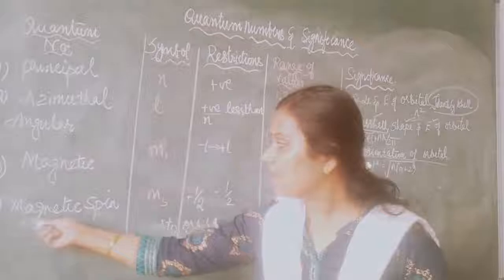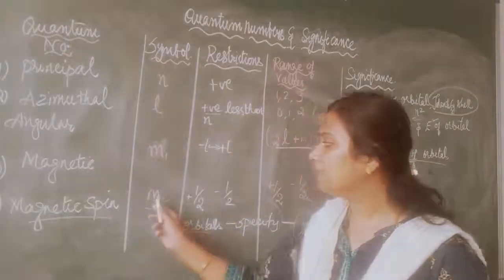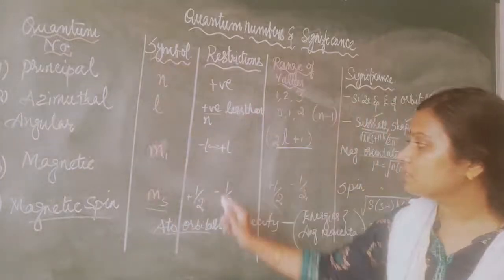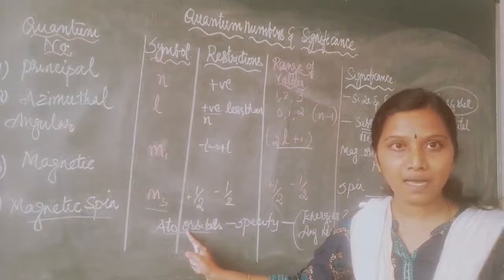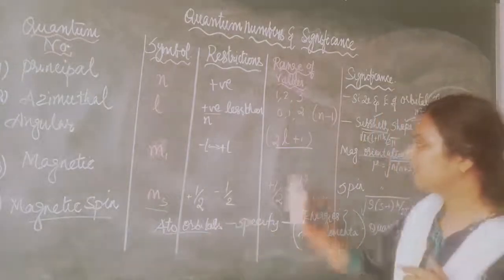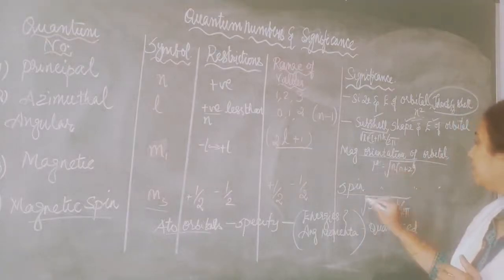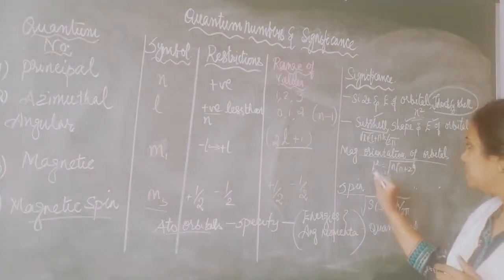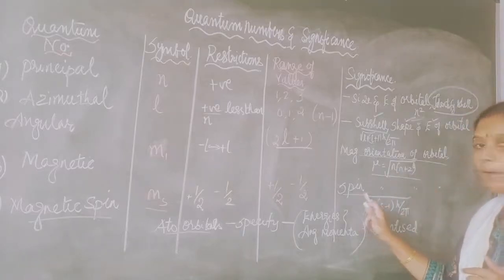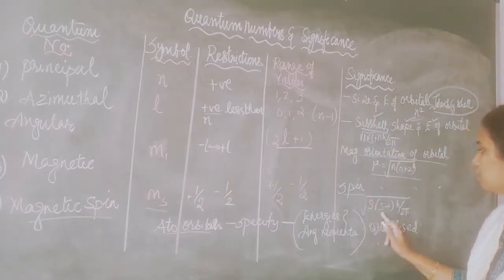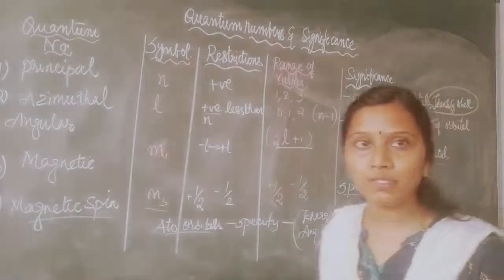Now what is the last? The magnetic spin quantum number. It is represented by the symbol Ms. What is its restriction? It takes either plus half or minus half, and the range of values is also plus half, minus half. The magnetic moment mu is given by the square root of n into n plus 2. The spin angular momentum is represented as the square root of s into s plus 1, times h by 2 pi. Okay, h by 2 pi. So these are the quantum numbers.